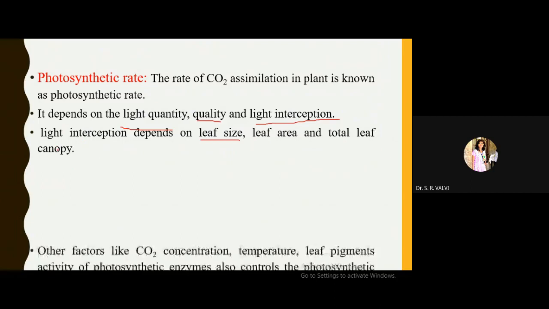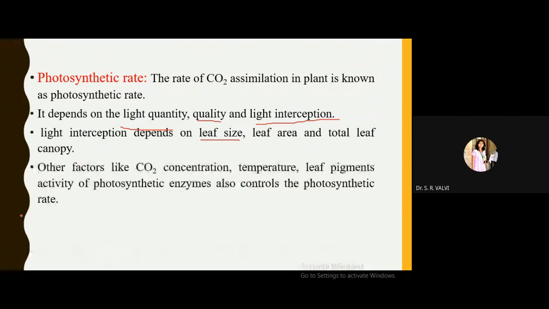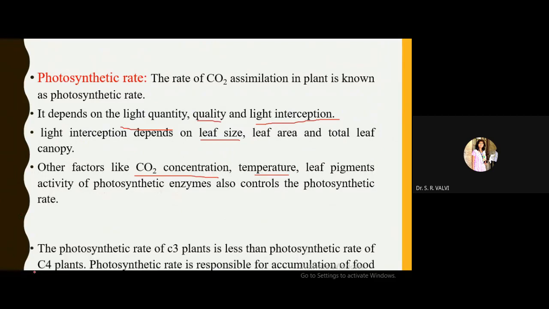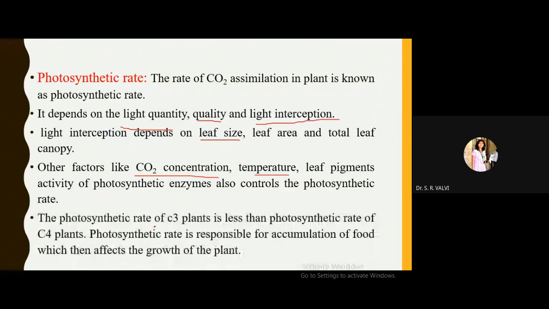Other factors, see here: CO2 concentration, temperature, leaf pigment, and activity of photosynthetic enzymes also control the photosynthetic rate. Now see photosynthetic rate in which kind of plants. We know that there are two kinds of plants, C3 plants and C4 plants. So why are these names given, C3 and C4? C3 is nothing but what?